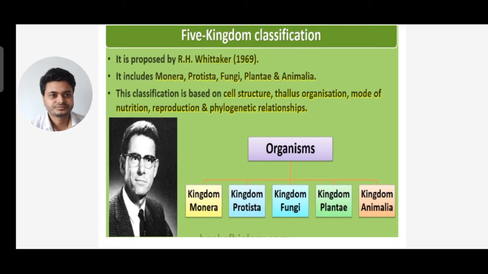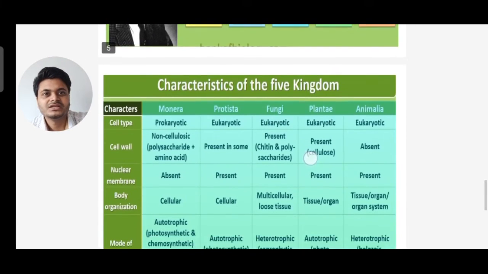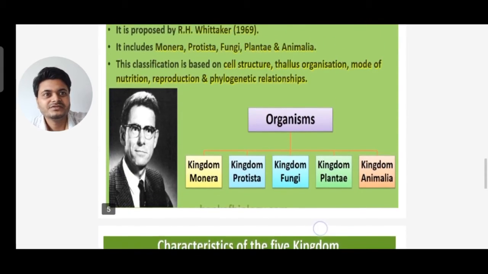All right, understood? So previous to this five kingdom system, there came the three kingdom system of classification. It includes Plantae, Animalia, and Protista. Next, the four kingdom system of classification included Plantae, Animalia, Protista, and Fungi. And last, the five kingdom system of classification included Plantae, Animalia, Protista, Fungi, and Monera. All right. This classification is based on the following, as you have seen, and it was given by R.H. Whittaker in 1969.